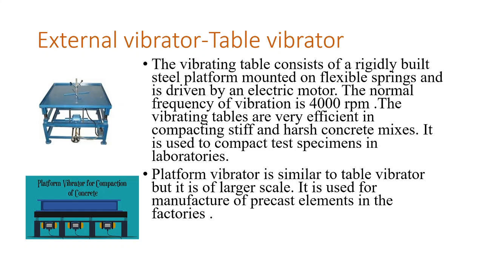Then another type of vibrator is table vibrator. It is a vibrating table consists of a rigidly built steel platform mounted on flexible springs and is driven by an electric motor. The normal frequency of vibration is 4000 rpm. The vibrating tables are very efficient in compacting stiff and harsh concrete mixes. It is used to compact test specimen in laboratories.